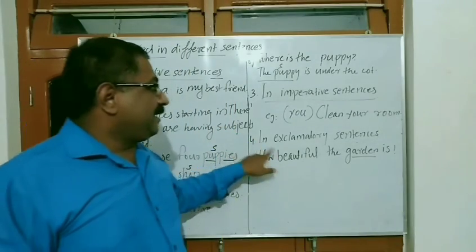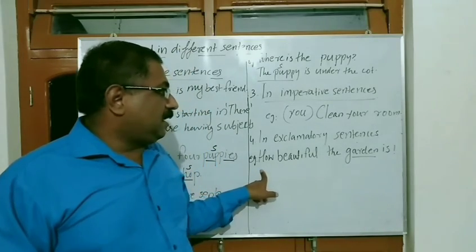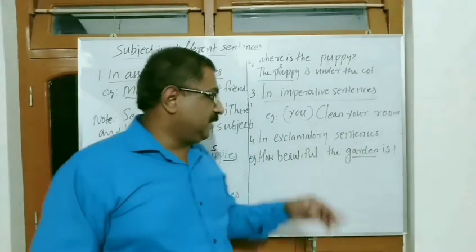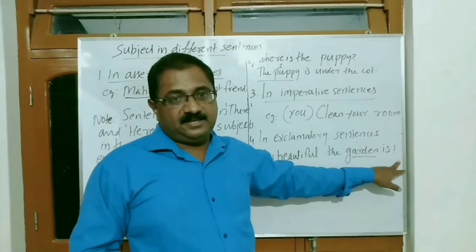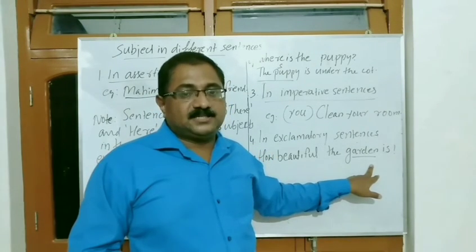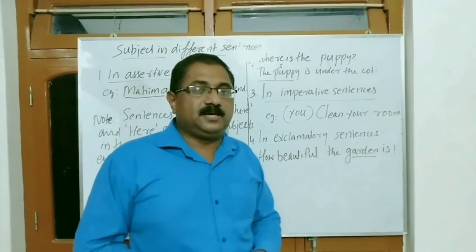The next one, exclamatory sentence. Exclamatory sentences have the subject just before the verb. For example, see: how beautiful the garden is. Here the verb is is, and the subject is used just before that. The subject is garden; here it is used just before the verb.